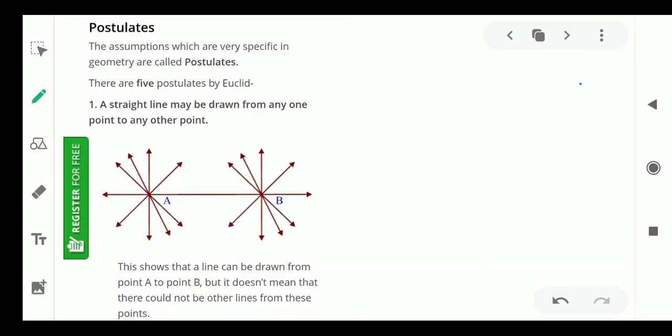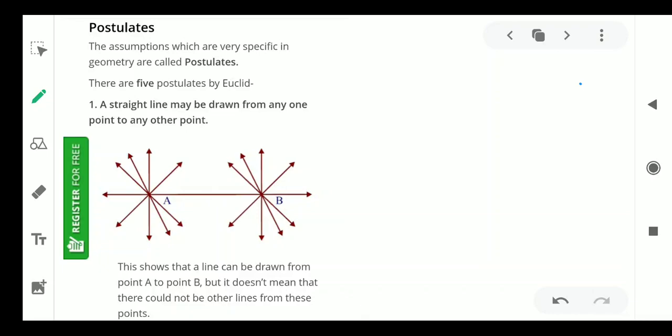This is a very important question from the examination point of view, so you have to listen carefully and write all these five postulates along with the figures, and then send them to your WhatsApp group in your allotted time.